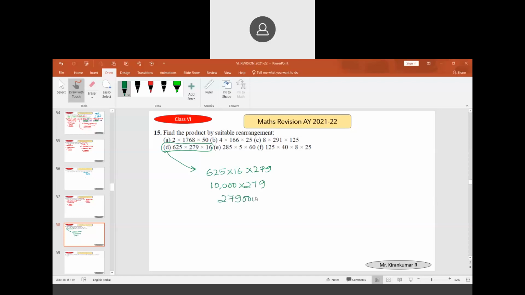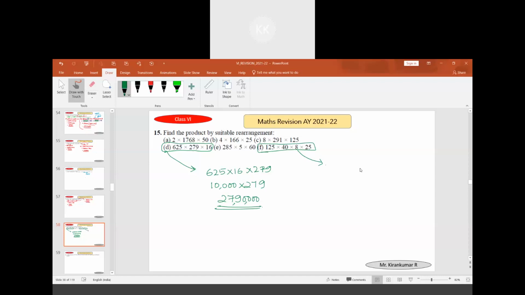27 lakh 90,000. Yes, sir. Yet one more we want to solve. You have to multiply this 25. Sir, it will be 85,000.